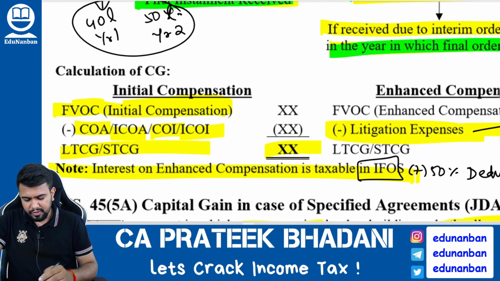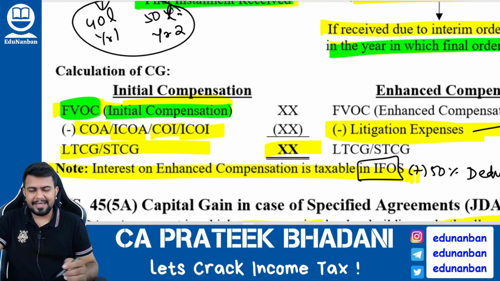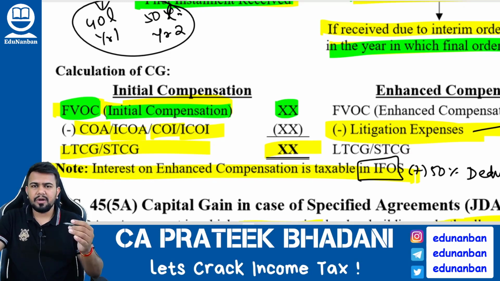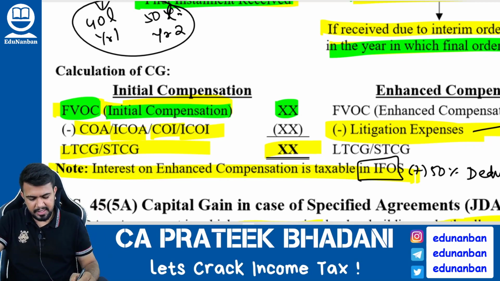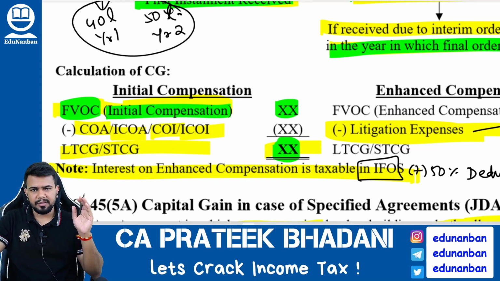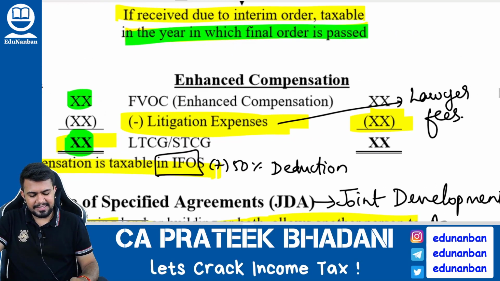Now, how to calculate the capital gain? You take full value of consideration as the entire initial compensation. From that initial compensation, you can reduce as usual transfer expense, cost of acquisition, indexed cost of acquisition, cost of improvement or indexed cost of improvement as the case may be, and you will find out the long term or short term capital gain.